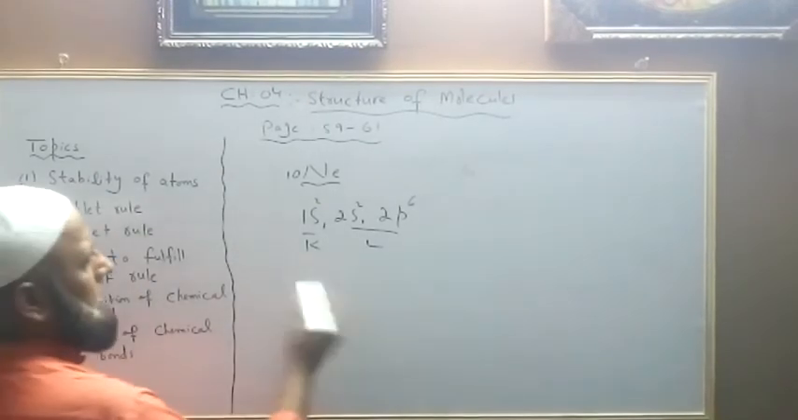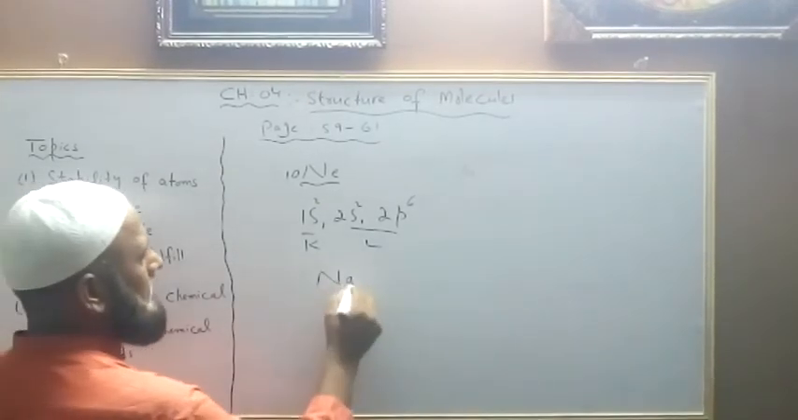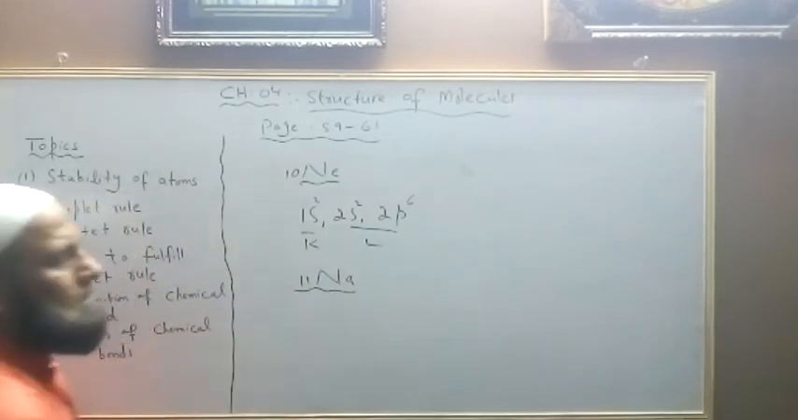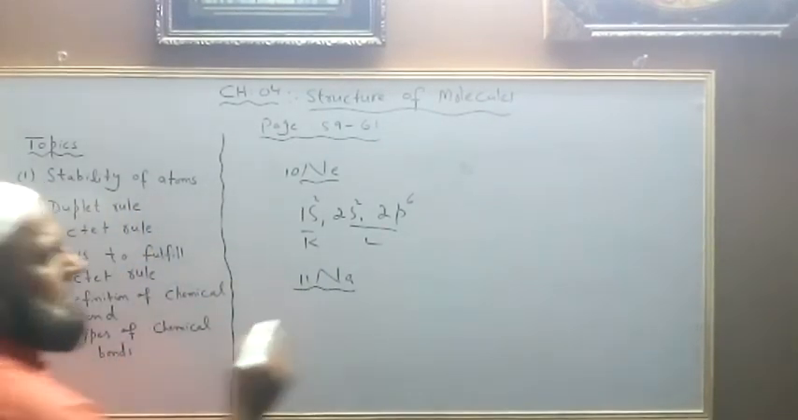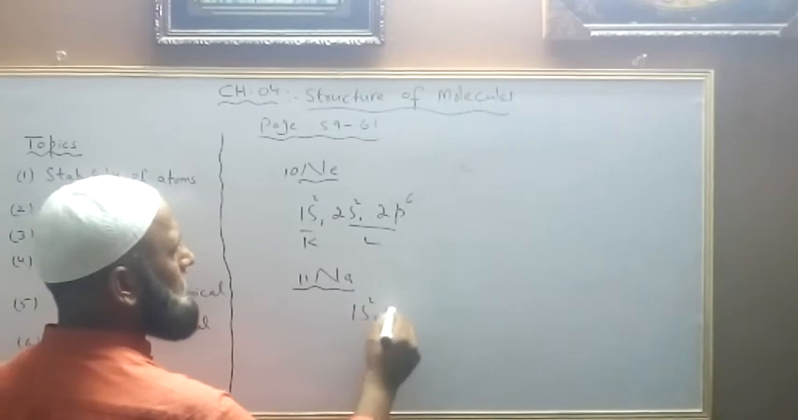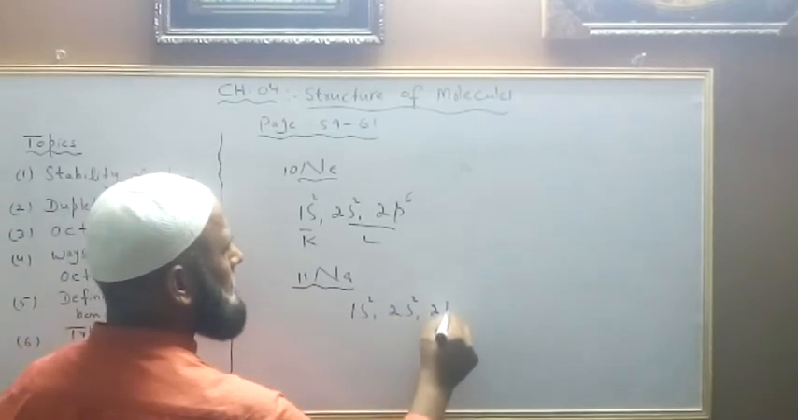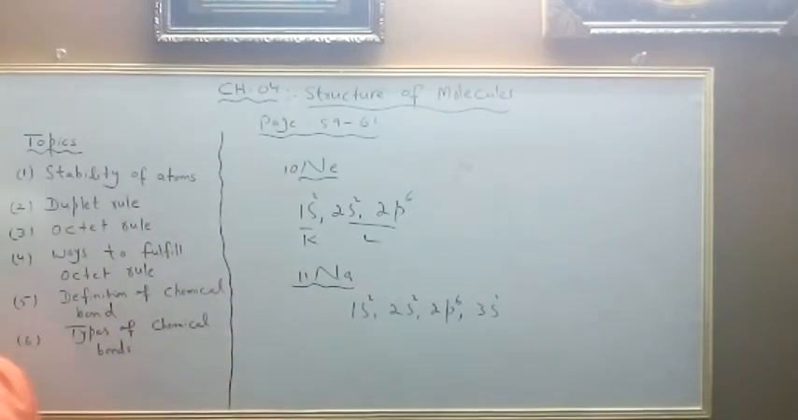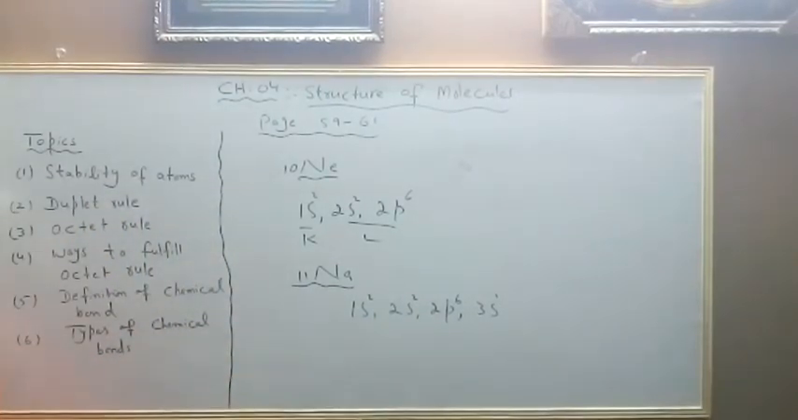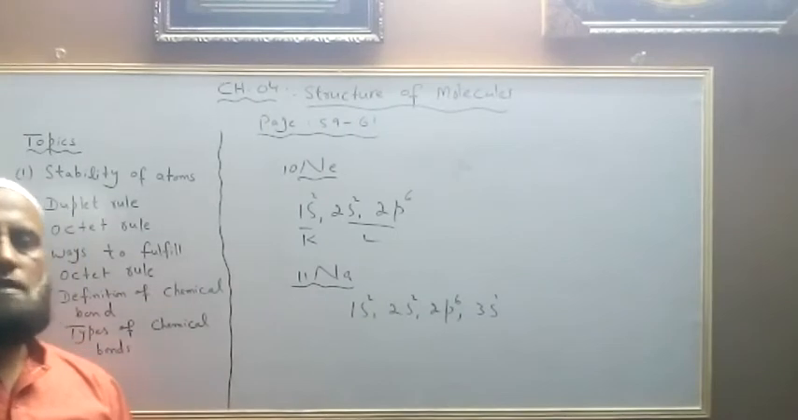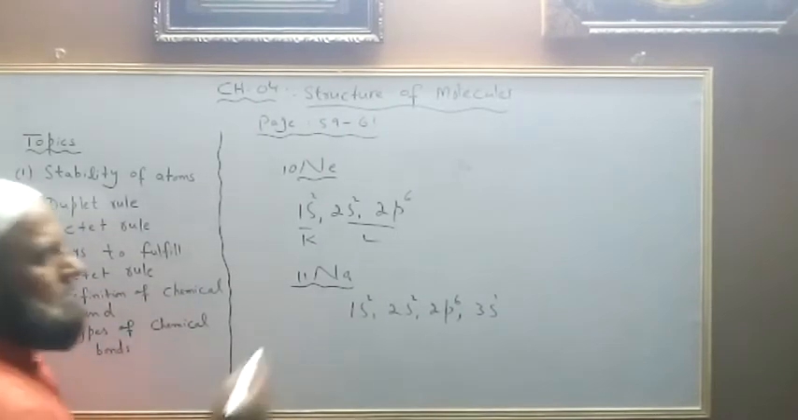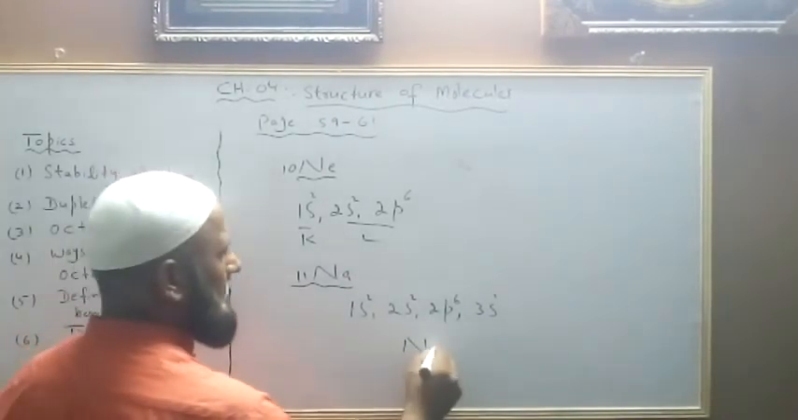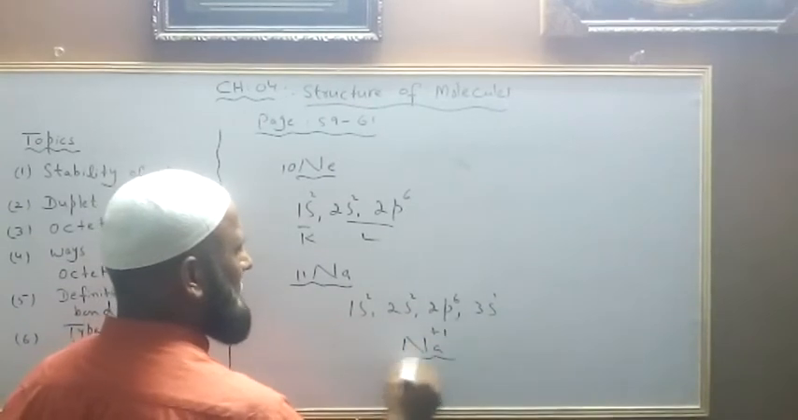If we take the example of sodium, there are 11 electrons: 1s2, 2s2, 2p6 and 3s1. So sodium will obey the octet rule by losing its one electron, and it would become a sodium ion, a positive ion.